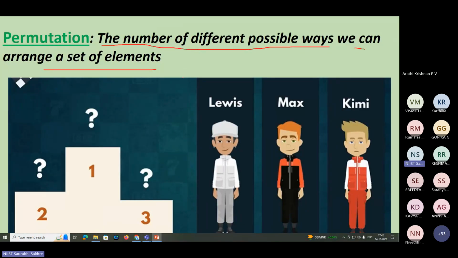Suppose there are three candidates for a particular competition. One will be on first position, second and third position, right? What are the possible arrangements or possible occupancy of rank they can take, we will see one by one. So three candidates and three positions. Someone may take first, someone may take second or third like that. So we'll see first the arrangement one.